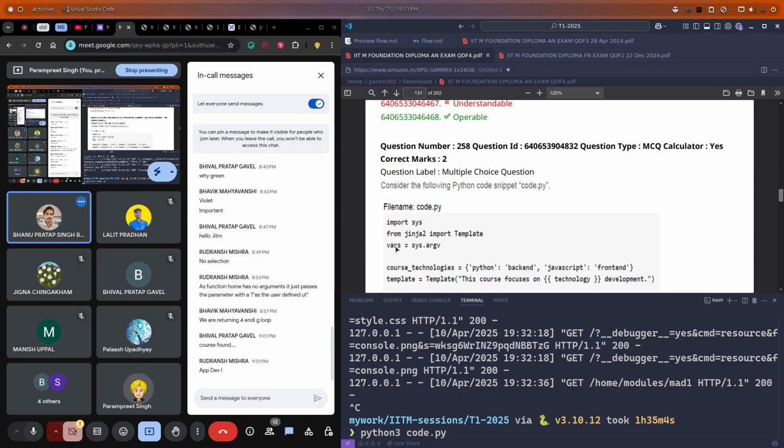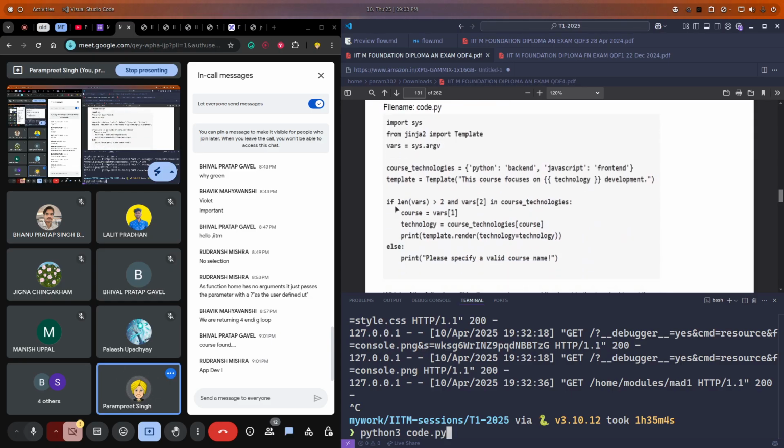Code.py, right? Whatever we pass here next will be considered a single element, separated by spaces. So vars will be a list of one element if we do this. Now this if condition will only run when the length of vars is more than 2. That means if we pass two arguments, this condition won't be satisfied. If we pass only one argument, that is the file name, it will not be satisfied.